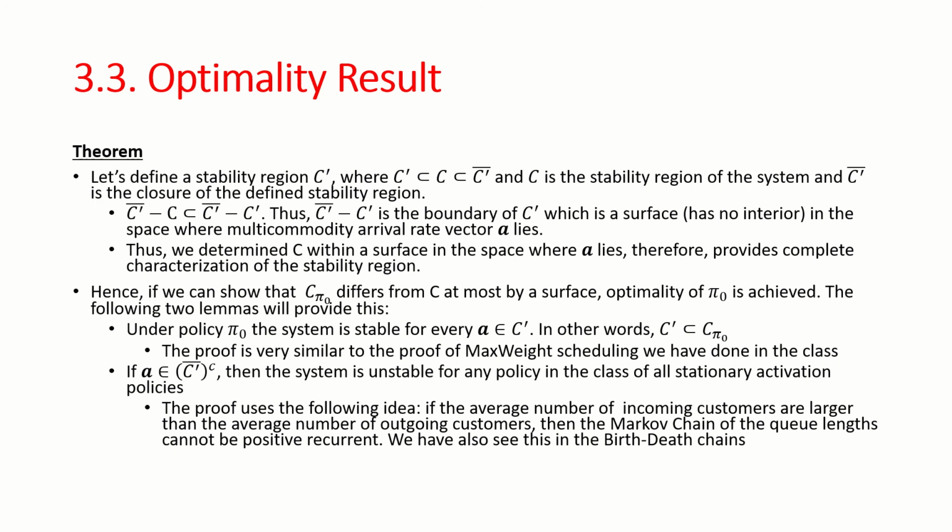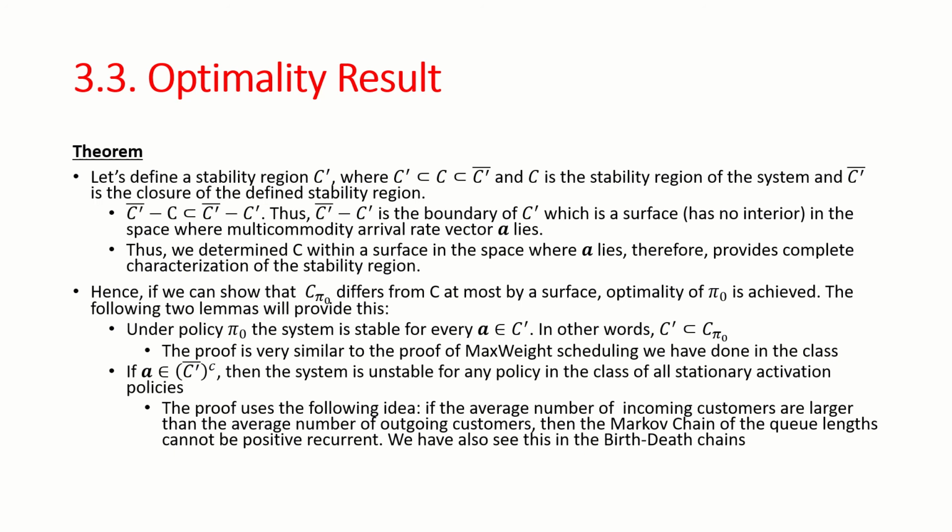In the space where the multi-commodity arrival rate vector A lies, we determined C within a surface, and therefore this provides a complete characterization of the stability region. Hence, if we can show that C sub pi sub 0 differs from C at most by a surface, optimality of the policy pi sub 0 is achieved. The following 2 lemmas will provide this.